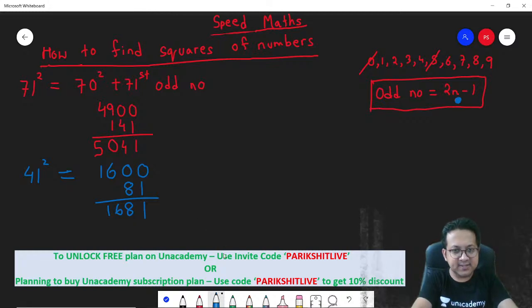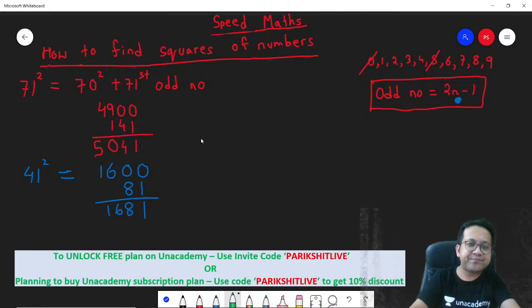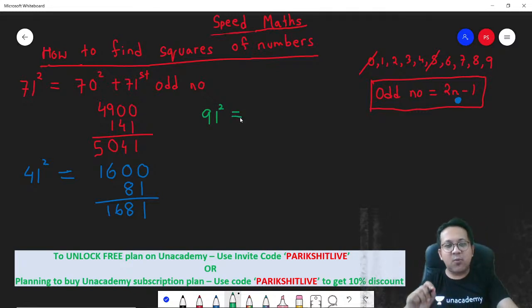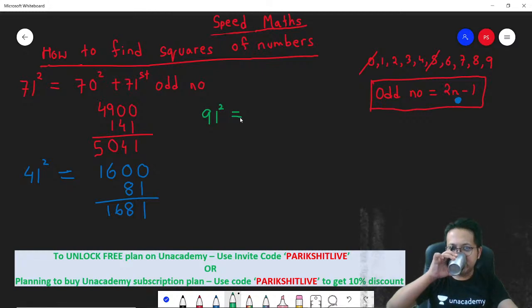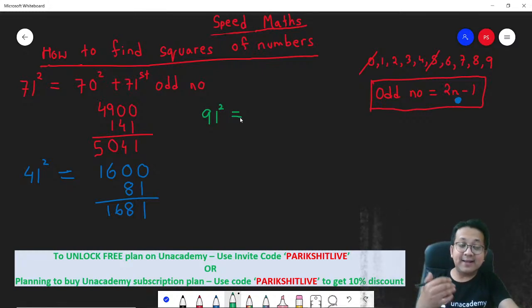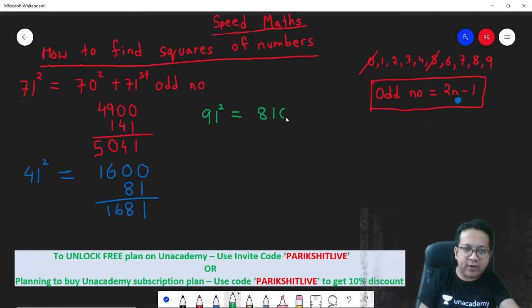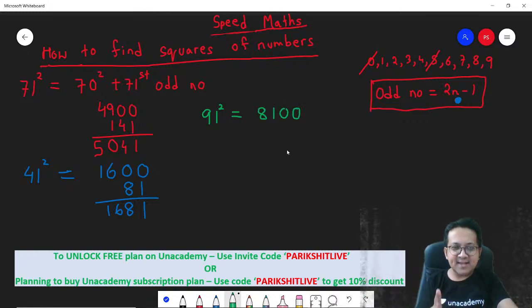Let's do one more. Let's say 91 square. 91 square will be same as 90 square. So 90 square will be 8100 plus the 91st odd number.